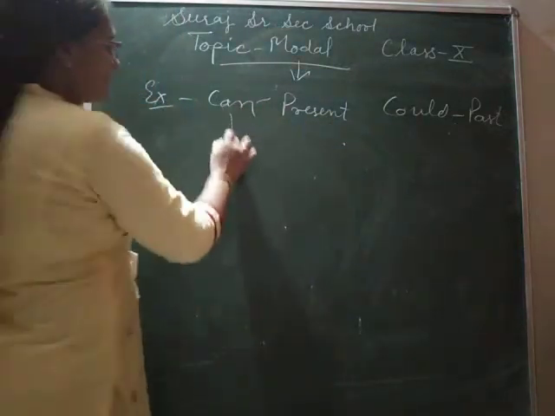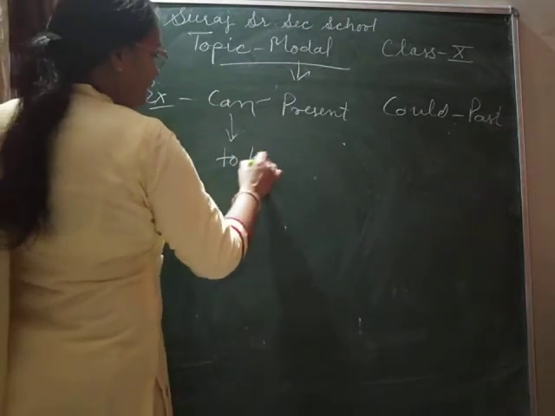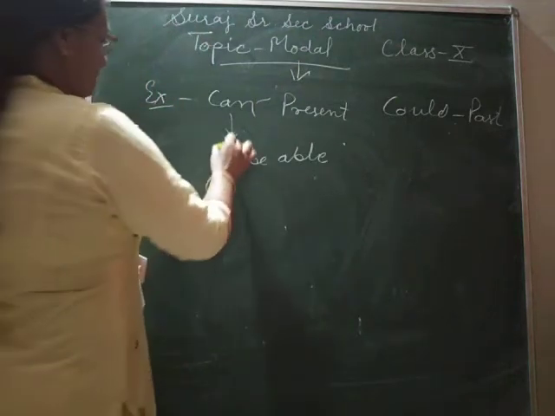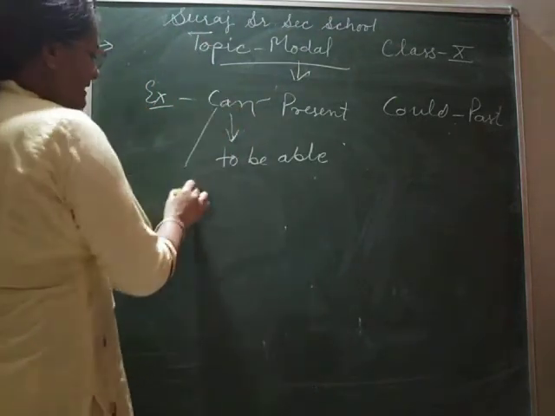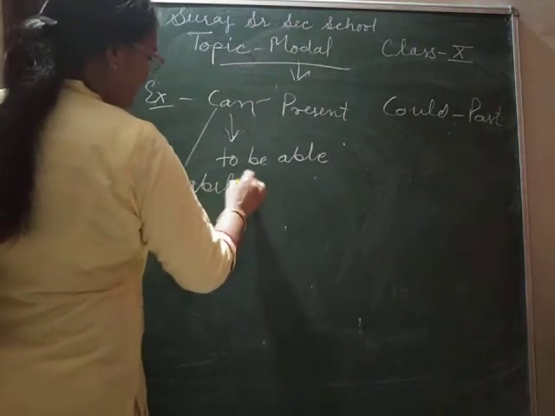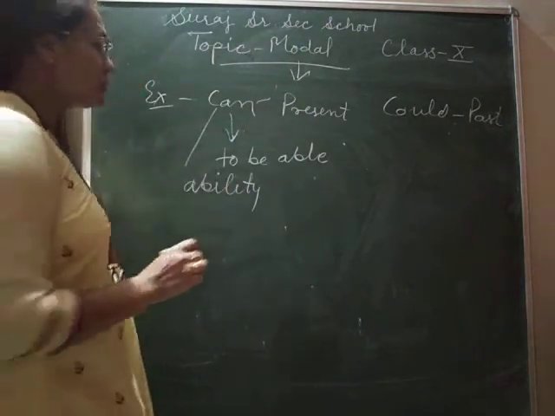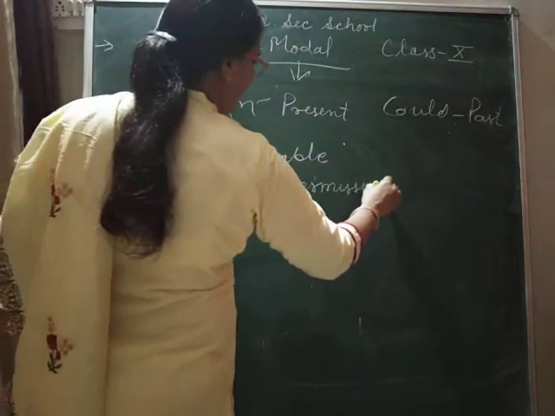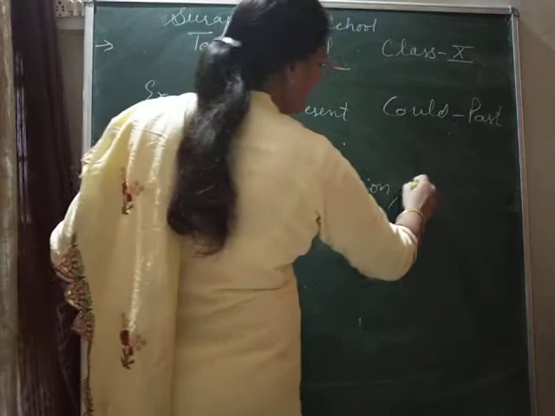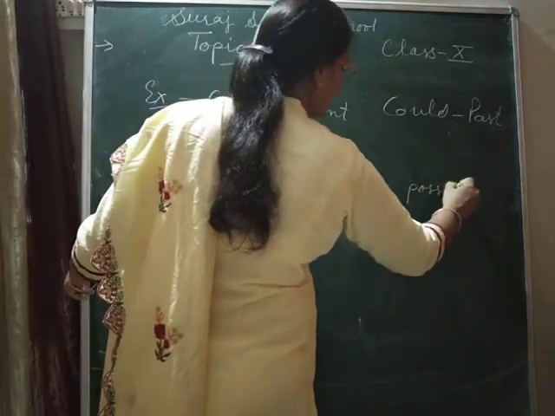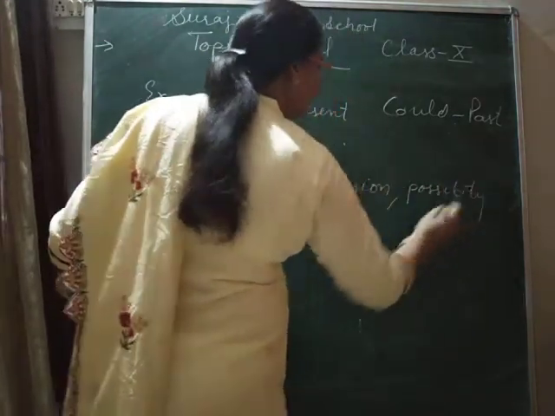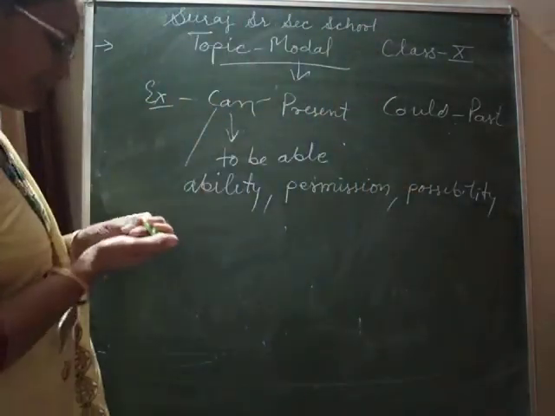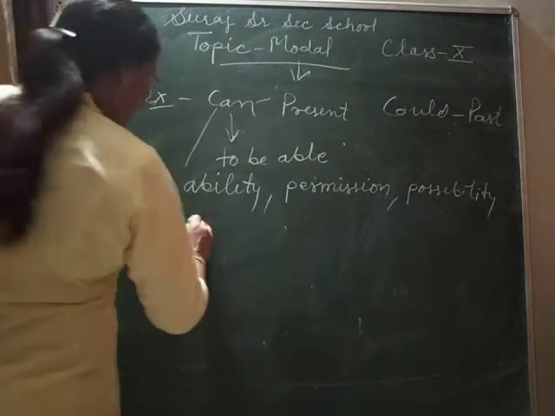And can means to be able, or it shows us ability. It is used to show ability, permission, possibility and inability.